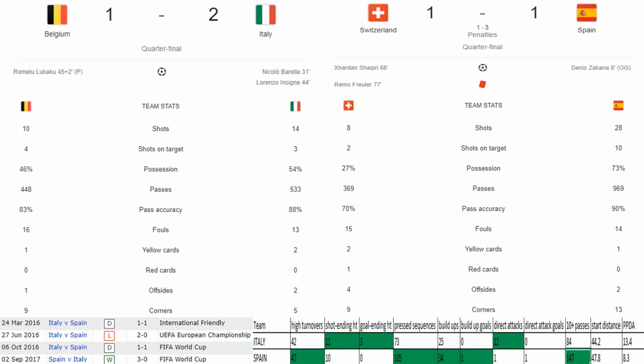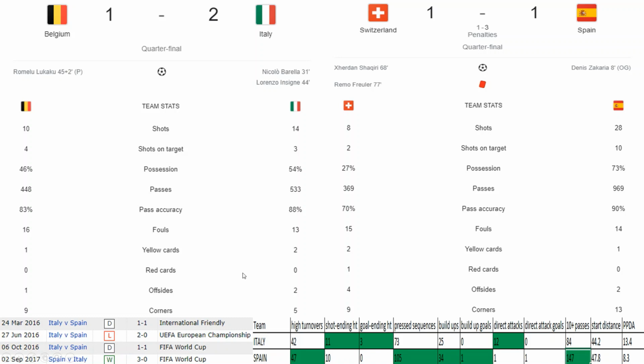The most recent was the Euro 2012 final between Italy and Spain, and Spain won that game with a 4-0 scoreline. But still, anything can happen. Italy took their revenge of that 2012 final in UEFA Euro 2016, where Italy won the game by 2-0. And I'm hoping this game also is won by Italy with a scoreline of 3-1.